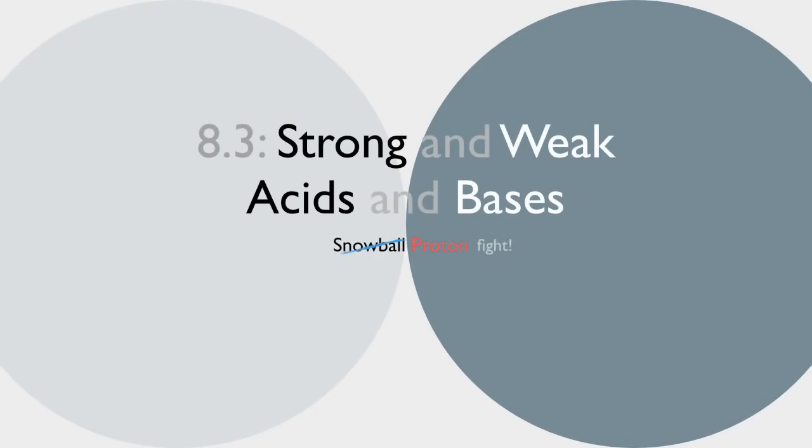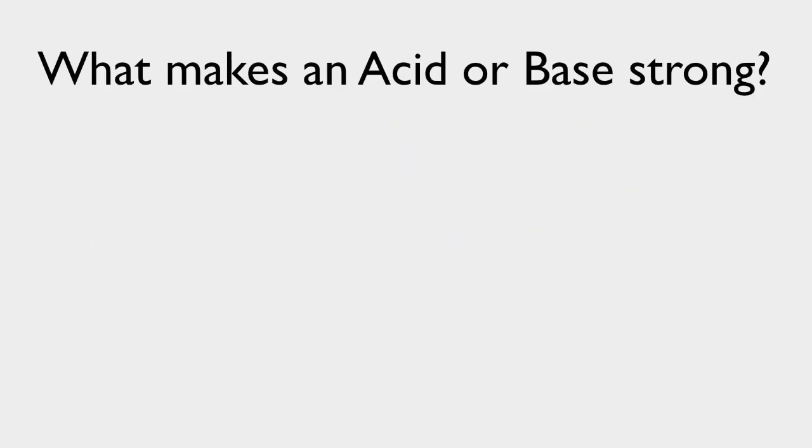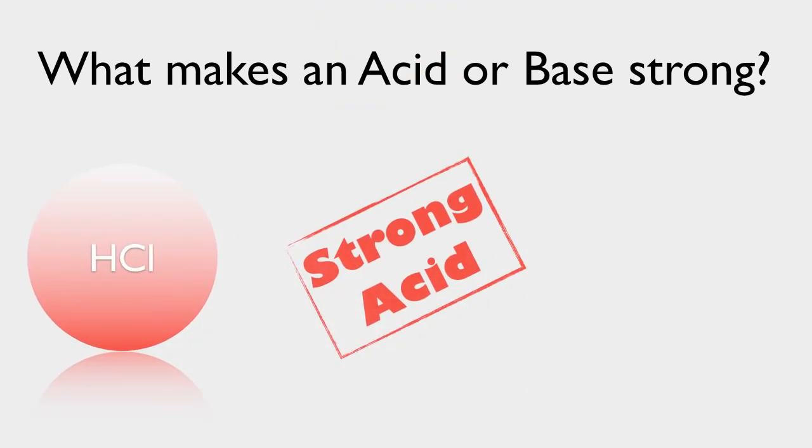Welcome to subtopic 8.3, strong and weak acids and bases. So what does it mean to say that an acid or a base is strong? Let's consider a prototypical strong acid, hydrochloric acid. If we put hydrochloric acid in water, it dissociates into a proton and a chloride ion. Because it dissociates completely, we say it's a strong acid.